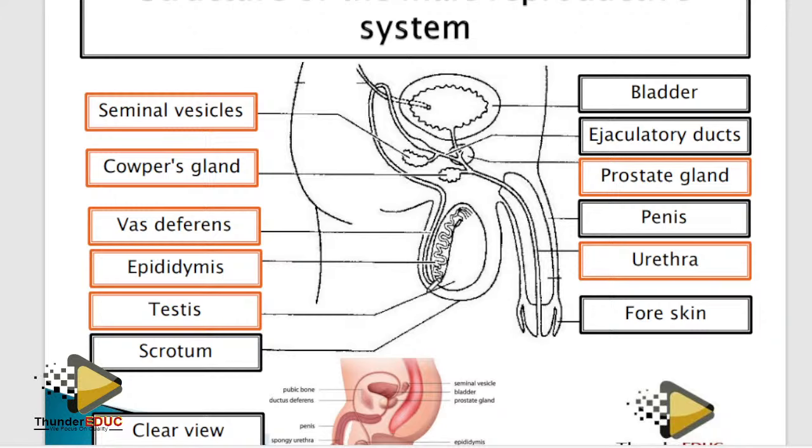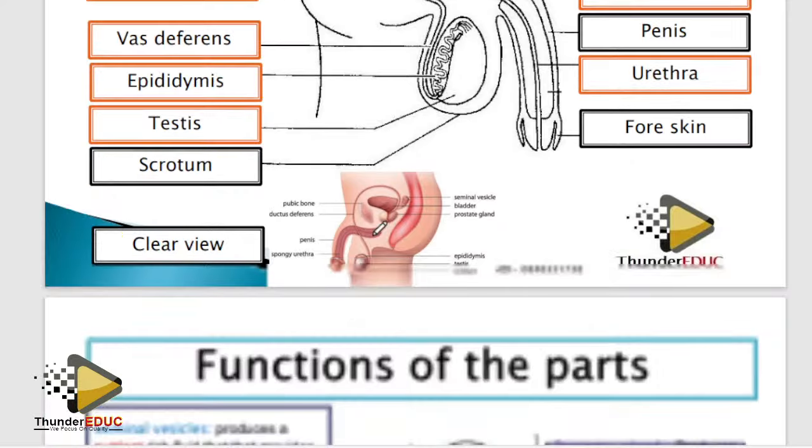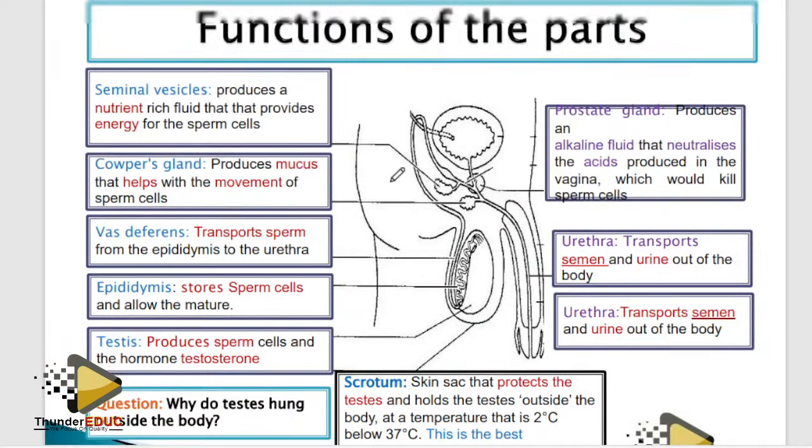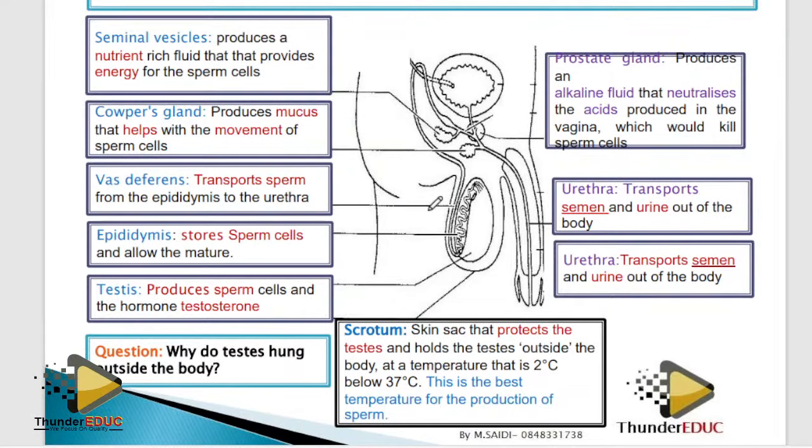Yes, so if they bring this, there is no way you, a girl, will fail this. I don't know why you know it better than boys, but you'll tell us in the comments why you know it better. Anyway, let's go to the functions of the reproductive structure. All right, I'm trying to check why it is behaving that way. All right, let's go to the next question. The next question is saying, recording in progress. Sorry.